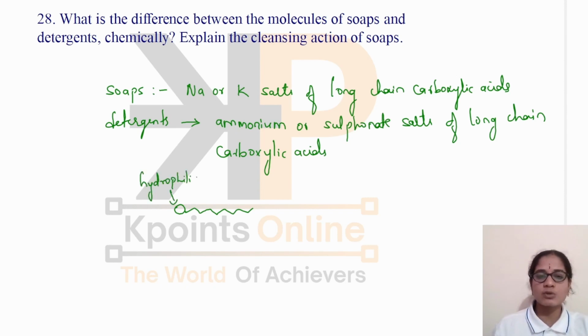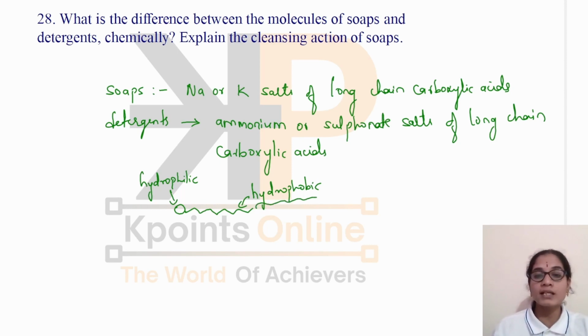We can represent the soap molecule in the form of a tadpole structure where one part consists of an ionic part and another one is a hydrocarbon chain. This is hydrophobic. The hydrophilic part is soluble in water and the hydrophobic part is soluble in hydrocarbons. And if we want to remove the dirt which is in the form of oil or grease, what happens?